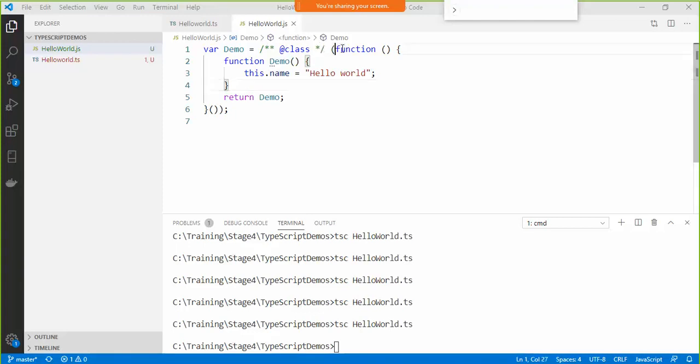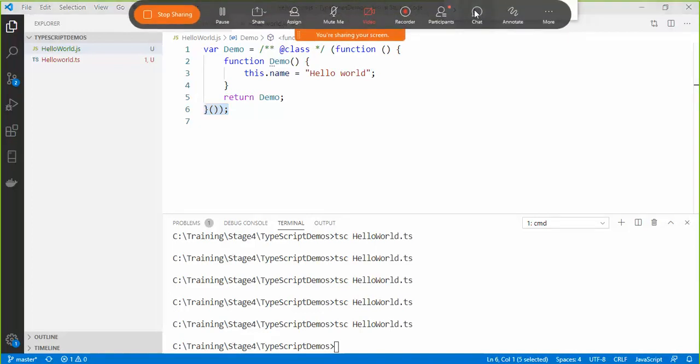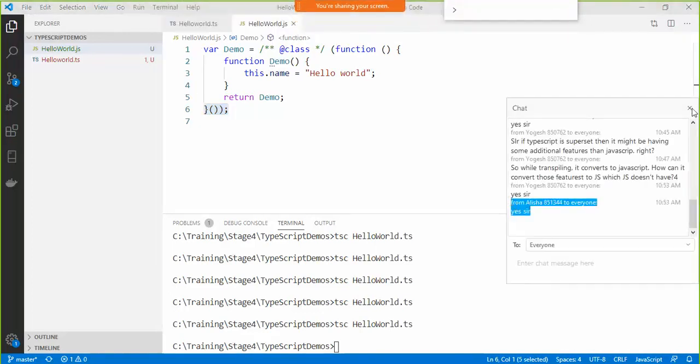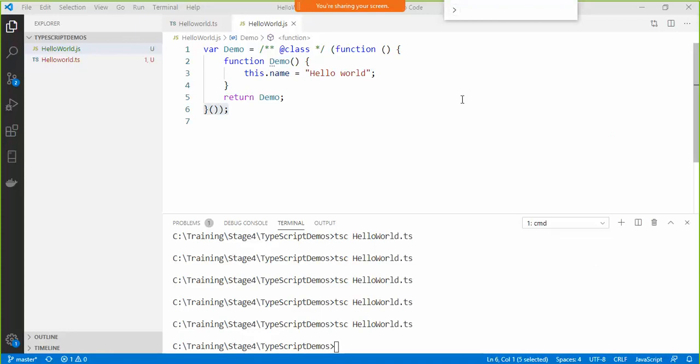Here I have one function, and inside it another function, and then we immediately call that function. We call this an immediately invoked function expression, IIFE, in JavaScript. But this feature was there in JavaScript.